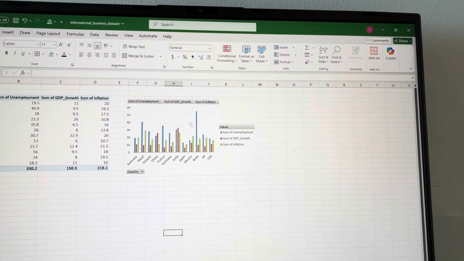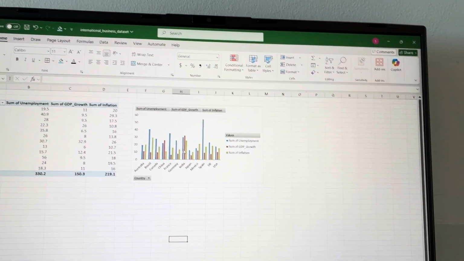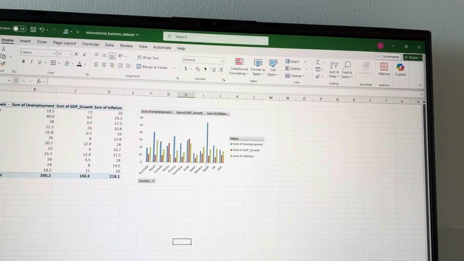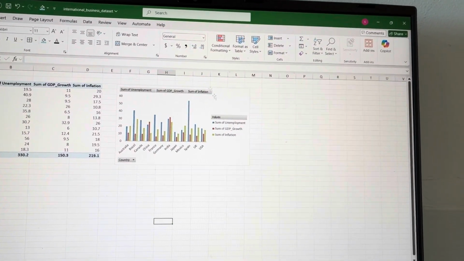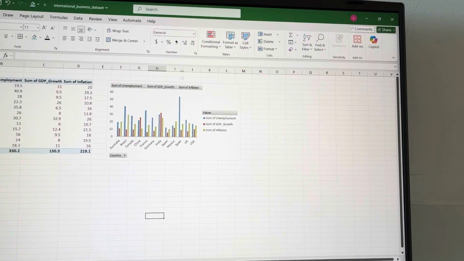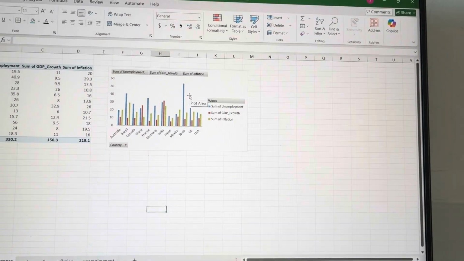Why? Because they have the highest economic growth. But on the other hand, countries like Brazil or Spain appear riskier due to higher unemployment and inflation. So this shows how descriptive statistics help business decisions in international business.